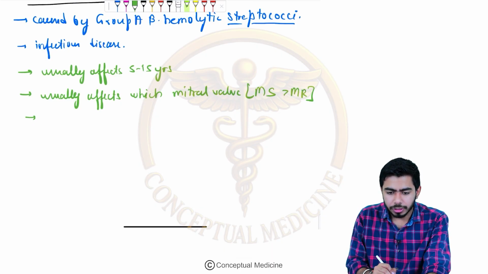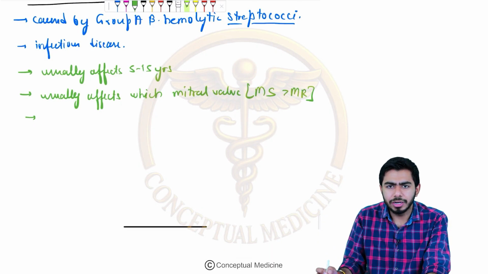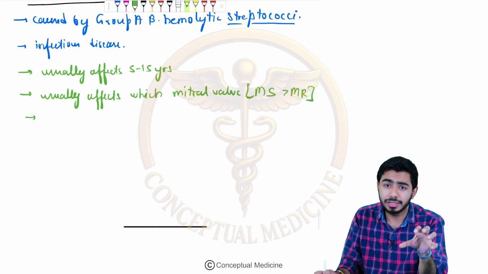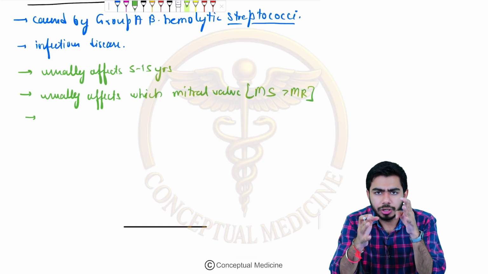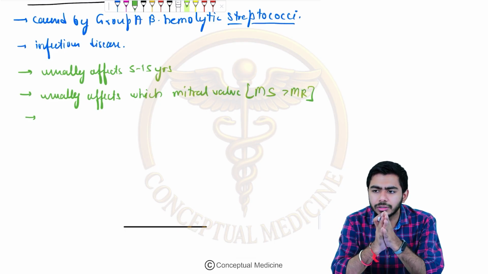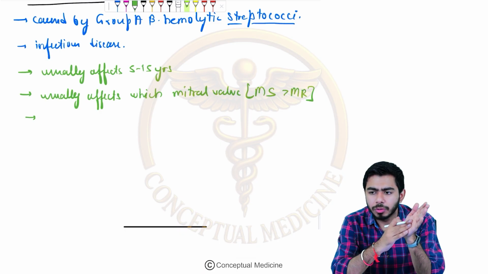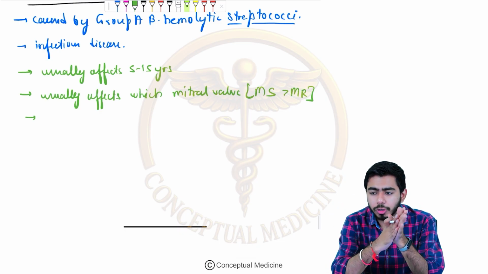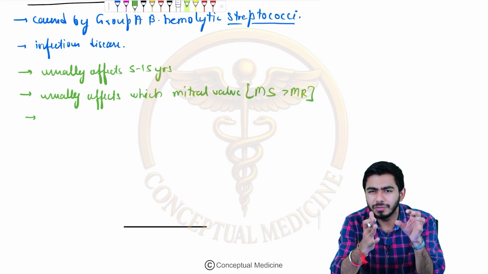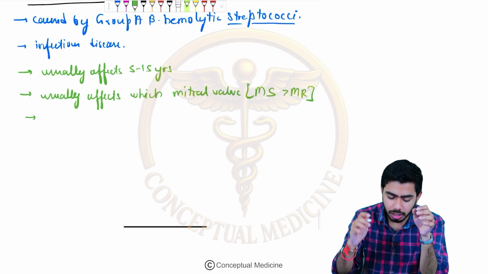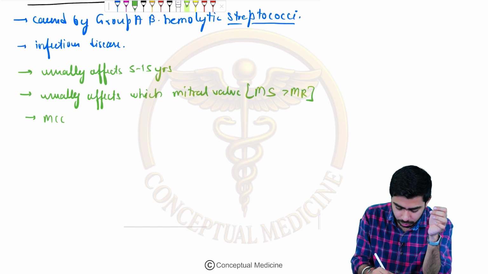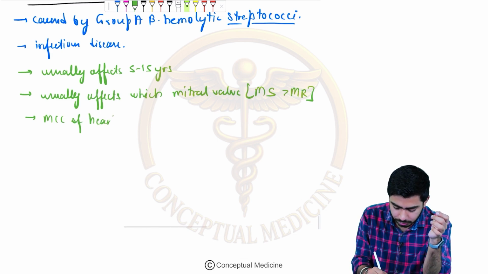If we talk about heart disease incidence, this is the most common cause of heart disease in the adolescent and children age group. Or if you talk about older children, I would say 20 to 30 years also. So from 5 years till 30 years, the most common cause of heart disease is rheumatic heart disease.